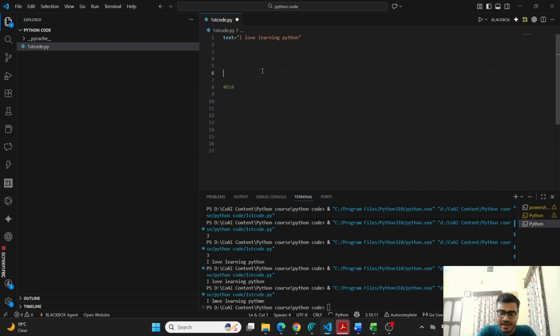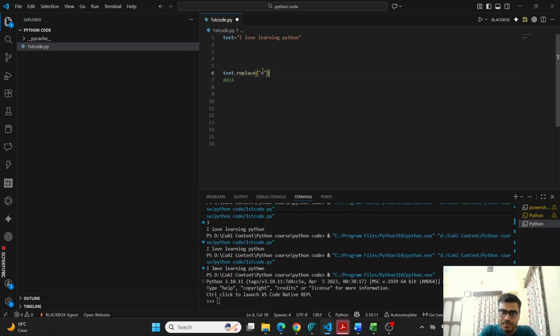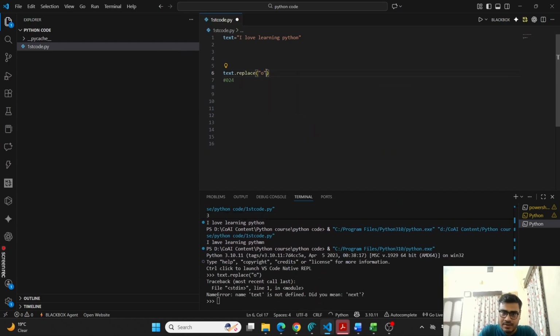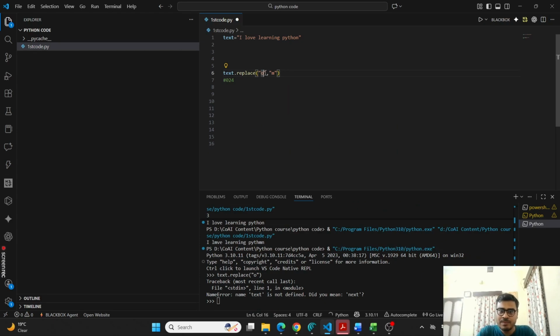If I write the command, suppose I want to replace the O with M, I will just write O, with M. So the old one comes first, and the new one will come second. So if I just print it, let me print it.